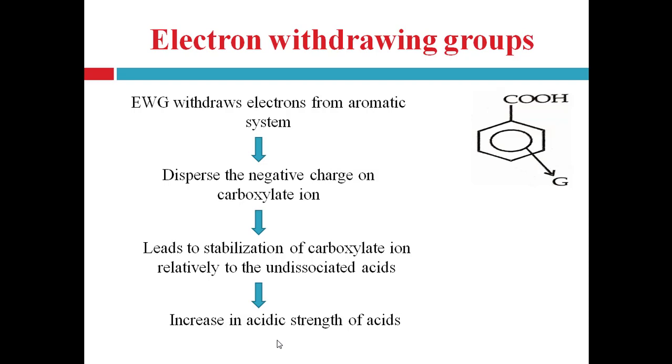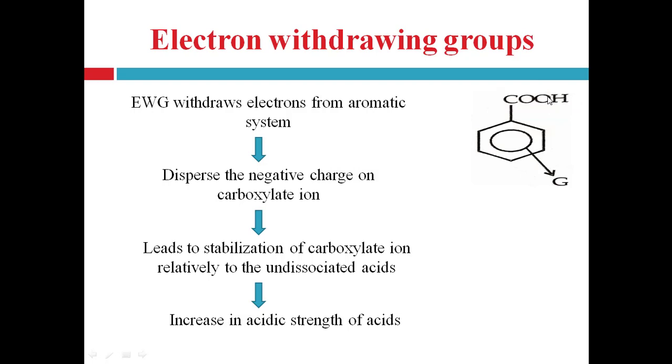In another sense, in terms of release of H plus ion, as we see in the first reaction, when the carboxylic acid group shows resonance, in the second structure we see that the oxygen of the OH group acquires the positive charge. There is a charge separation due to resonance. And this oxygen of the OH bond acquires the positive charge, so it becomes unstable and releases the H plus ion.